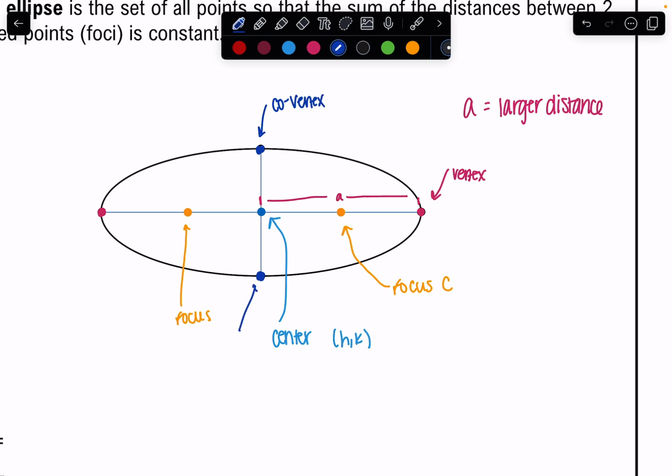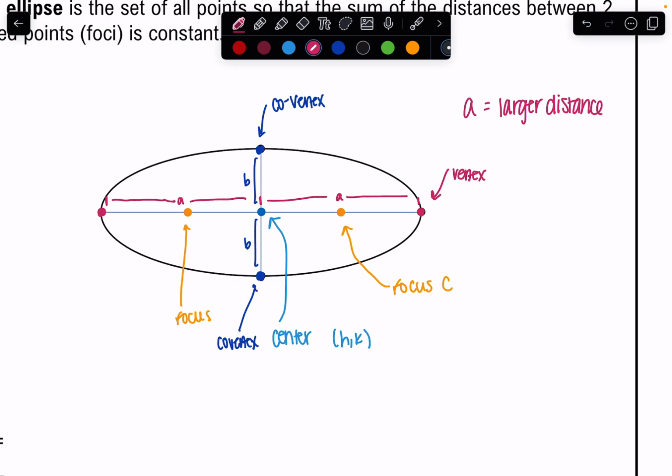So we use the letter B to describe the length from co-vertex to the center and then from the center to the co-vertex. I'll even fill in this side length here, A. Okay, so that's what we have going on.